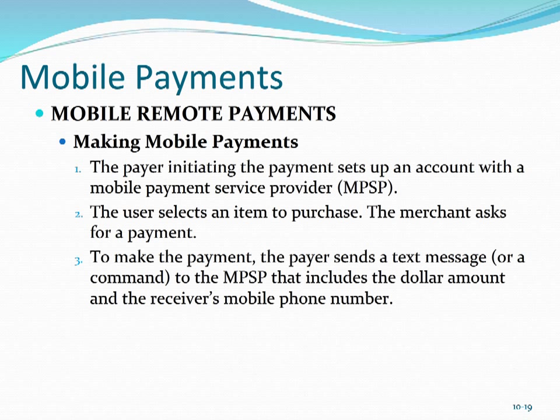Number 1, the payer initiating the payment sets up an account with a mobile payment service provider. Number 2, the user selects an item to purchase. The merchant asks for a payment. Number 3, to make the payment, the payer sends a text message or a command to the MPSP that includes the dollar amount and the receiver's mobile phone number.